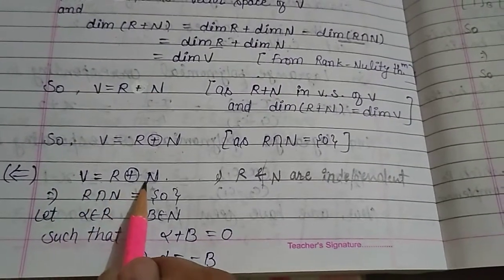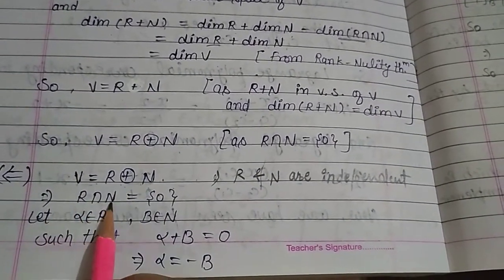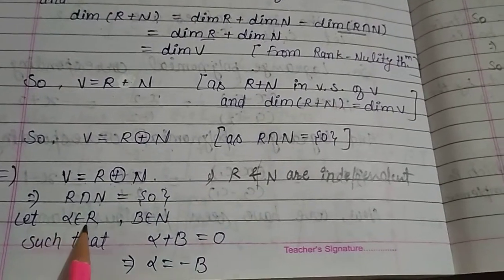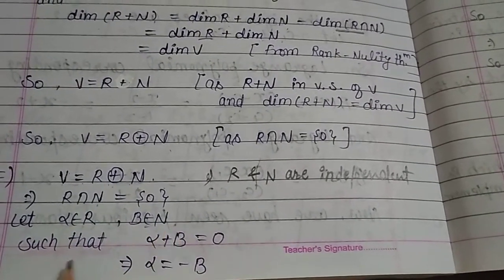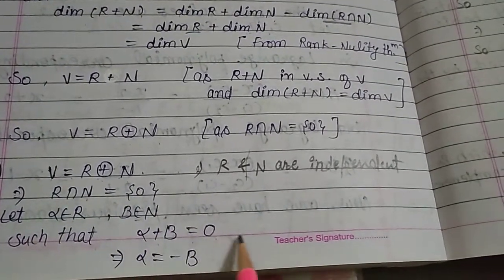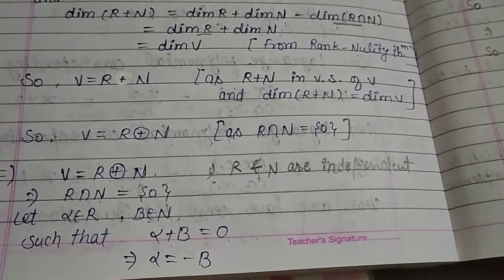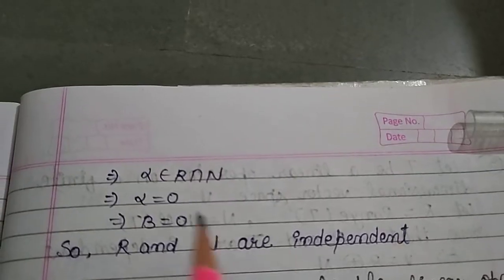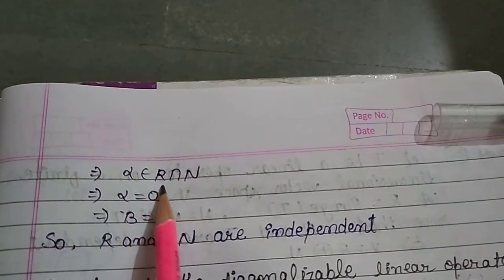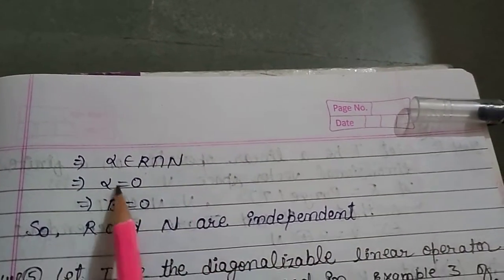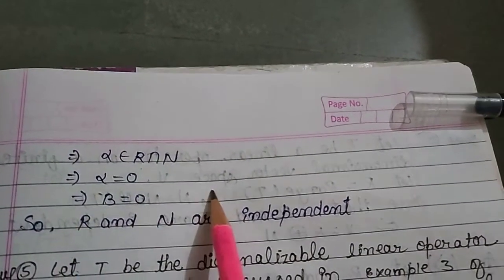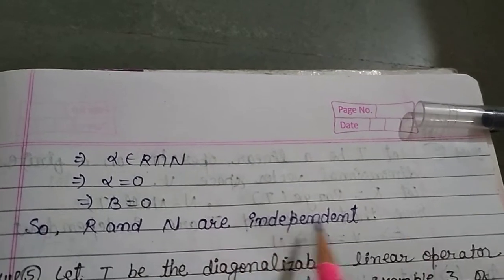V equals R direct sum N. This implies R intersection N equals 0. Let alpha belongs to R and beta belongs to N such that alpha plus beta equals 0. This implies alpha equals minus beta. And alpha belongs to R intersection N, then alpha equals 0 and beta equals 0. So R and N are independent.